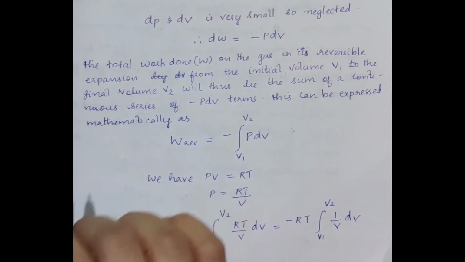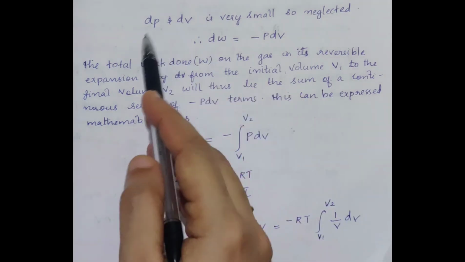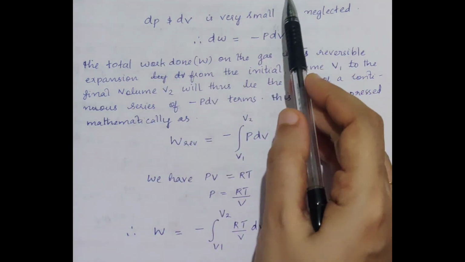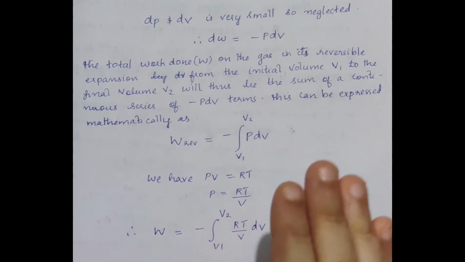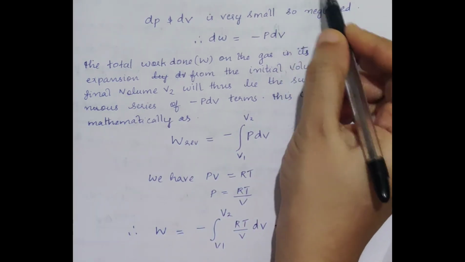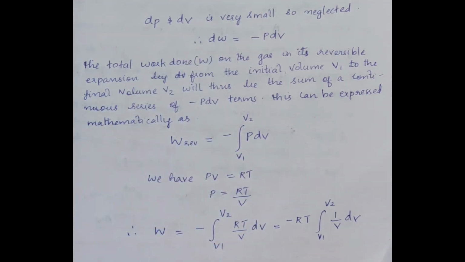Here dP and dV are very small, so we can neglect that term. We are ignoring the product dP into dV as both the quantities are infinitesimal. That is, it is very small. Hence, we can neglect that term. Okay, hence, dW, the work done, is equal to minus PdV.